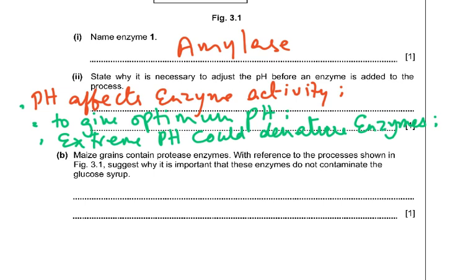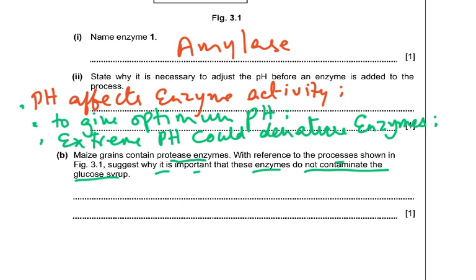Now, maize grains contain protease enzymes. With reference to the process shown in figure 3.1, suggest why it is important that these enzymes do not contaminate the glucose syrup. Why? Because the protease would break down the enzymes, enzyme 1 and enzyme 2.